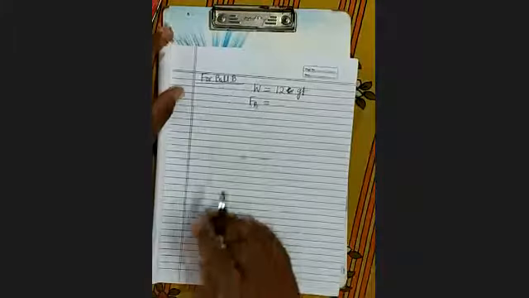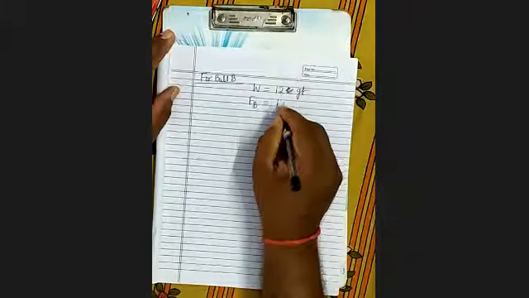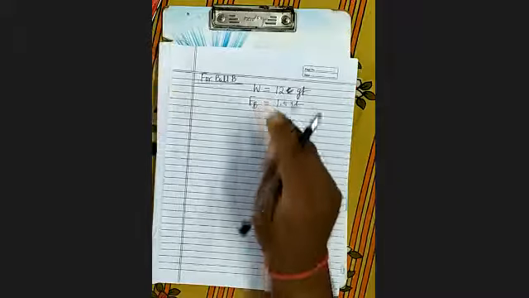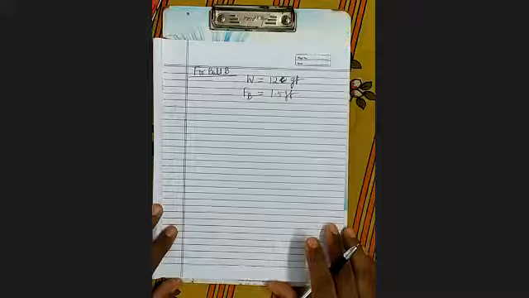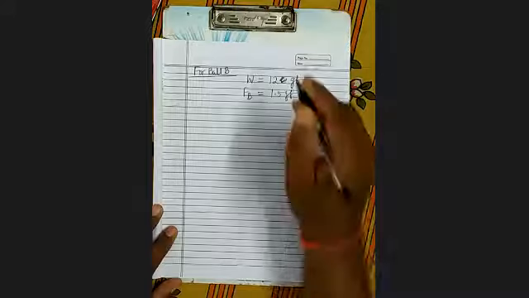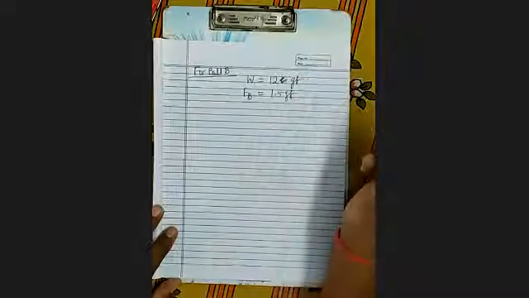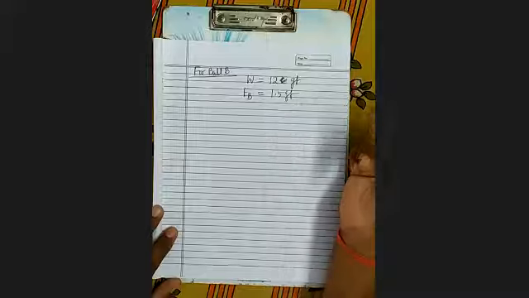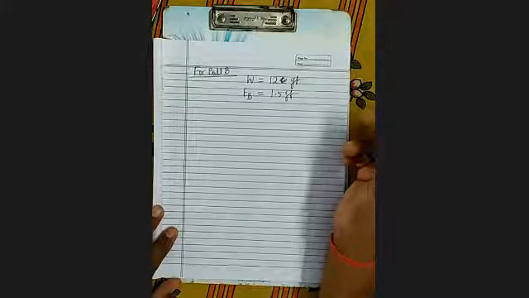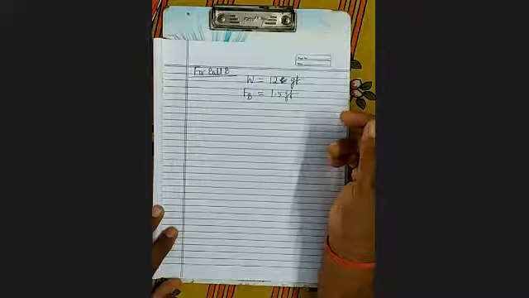So now Anand, what will happen? It will float or it will sink? Anand. Yes, sir. Sir, ball B will float. It will float or it will sink? Sir, float. Why?